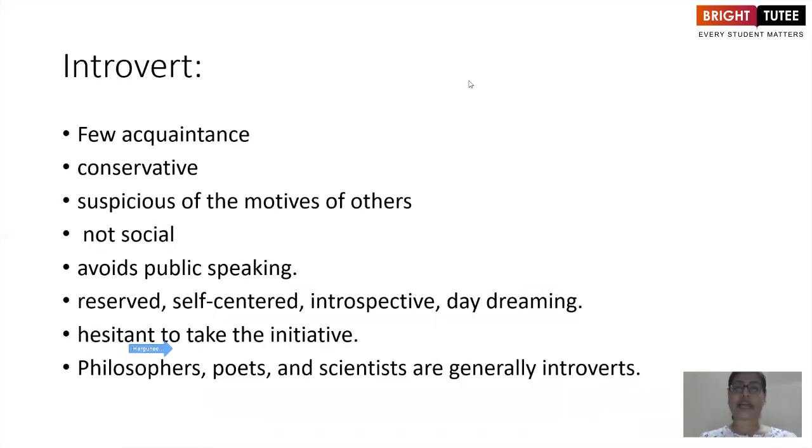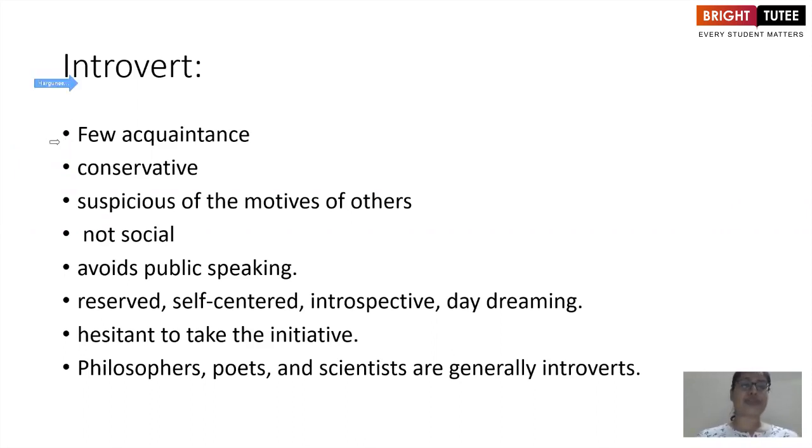Let's look at the characteristics of people who are introvert in nature. So you can relate to it, whether you have those characteristics or not, and therefore understand whether you have more of an introvert kind of personality or extrovert kind of personality.